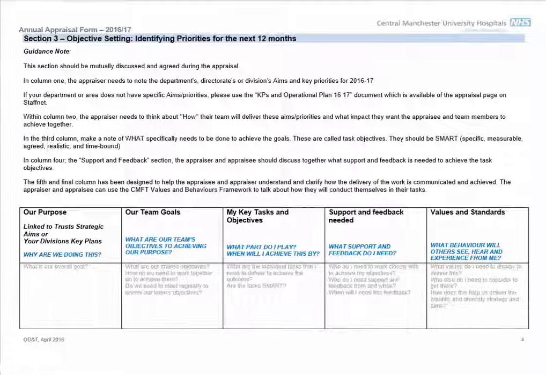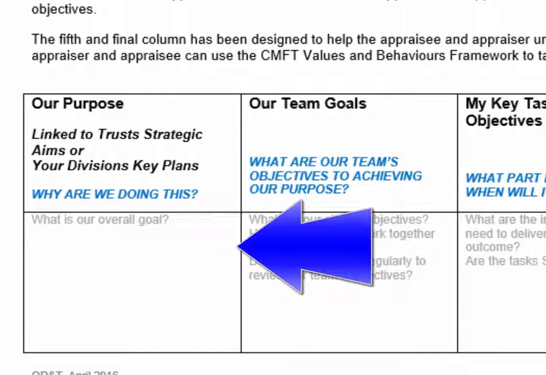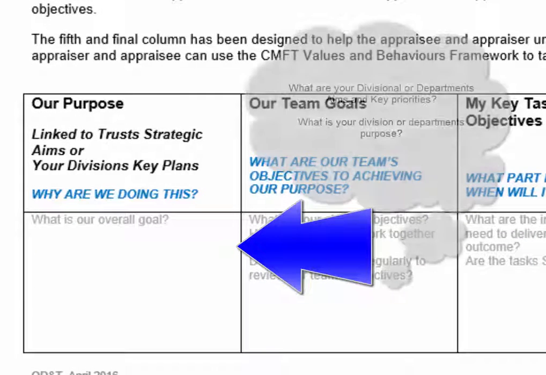Welcome to Section 3, Objective Setting. This section should be mutually discussed and agreed during the appraisal. In column 1, the appraiser needs to note the department's, directorate's or division's aims and key priorities.